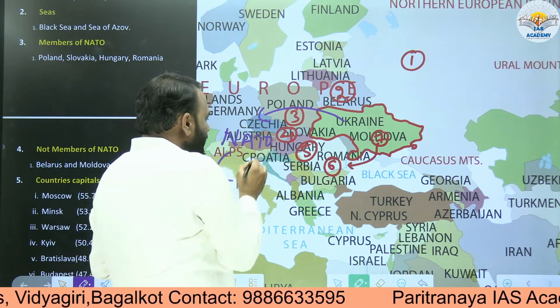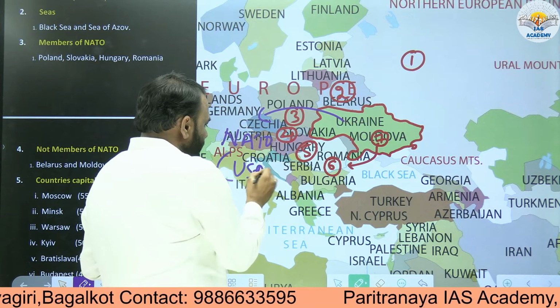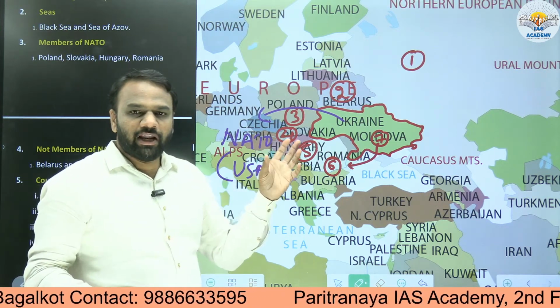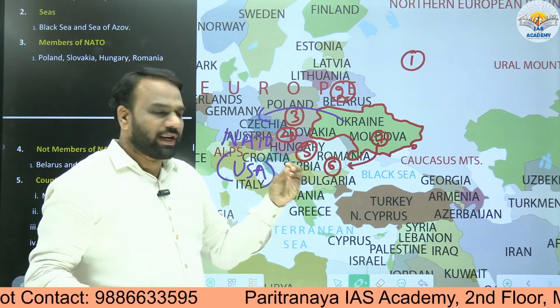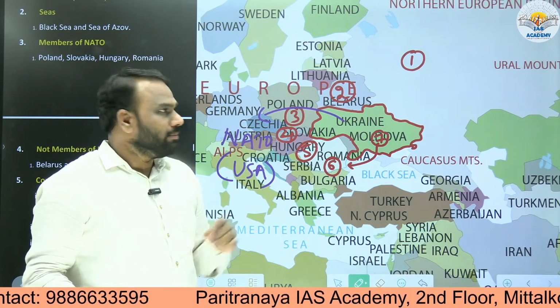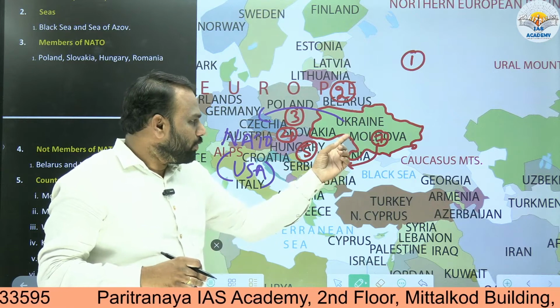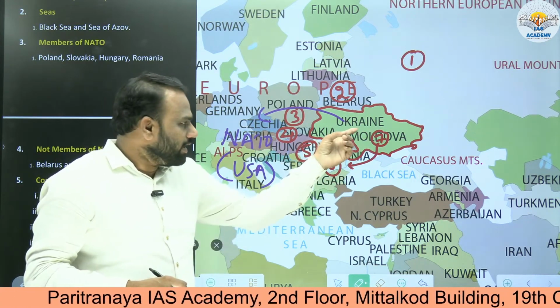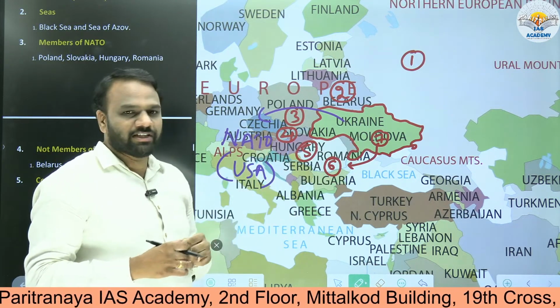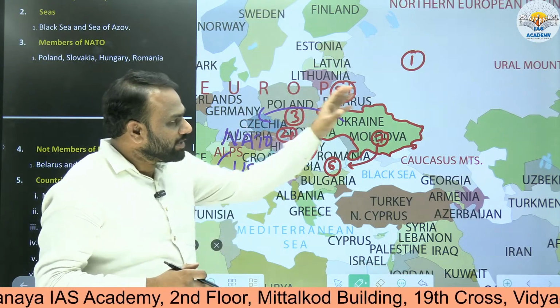So who is the leader of NATO? USA. But Russia is unhappy with the decision made by Ukraine to join NATO, because Russia and USA are rivals. If Ukraine joins NATO, then Ukraine will become closer to USA and it will become a threat to Russia.